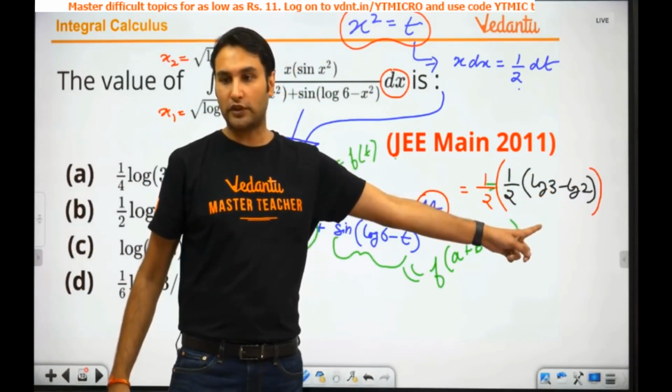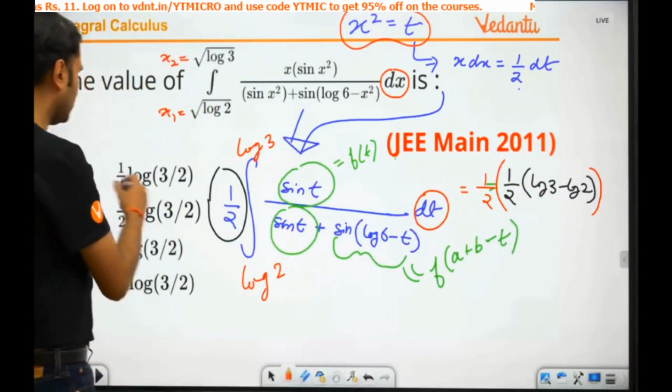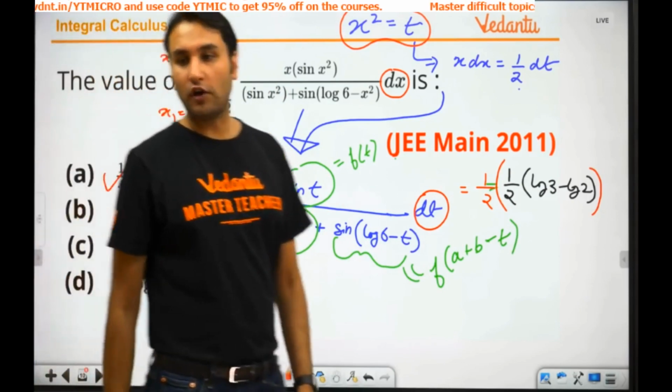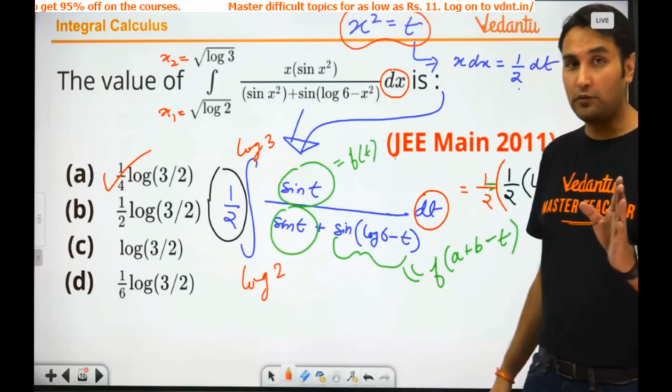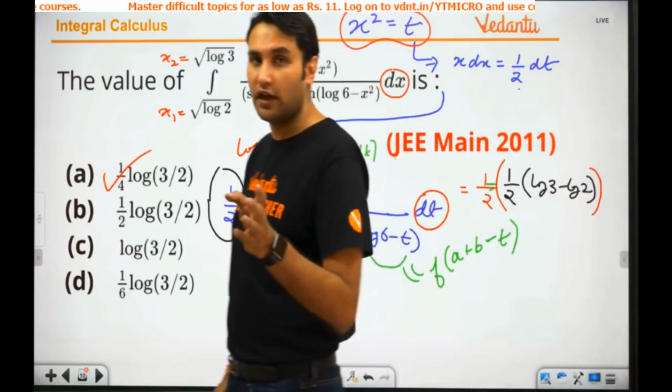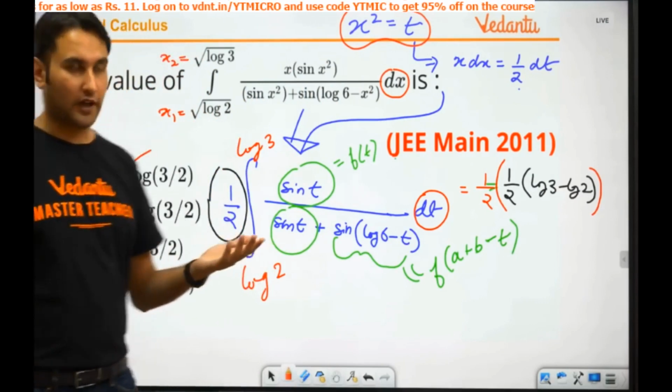Log 3 minus log 2 is what? Log of 3 by 2. That's it. What is the answer? 1 by 4 log of 3 by 2. Is that clear? Pretty simple again. So how many problems have we seen? At least 3 problems till now. All JEE problems of recent years using this format. Let's move ahead.